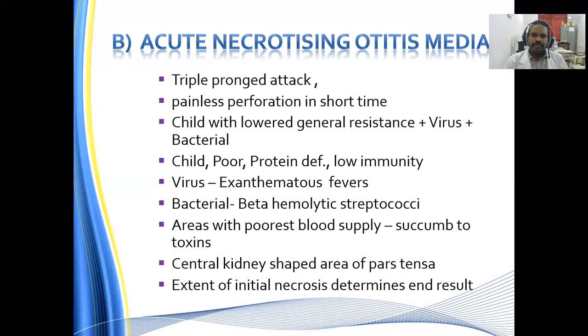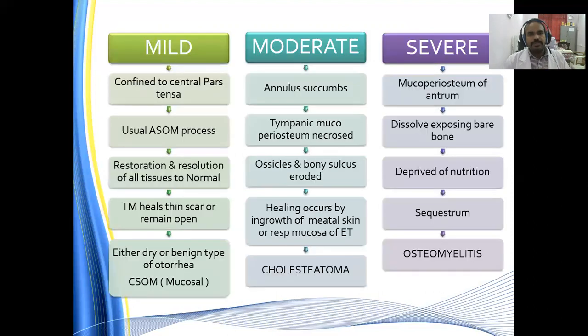Extent of initial necrosis determines the end result. Whatever the necrosis happening at the initial level, that determines the end result. So what are the grading and severity?